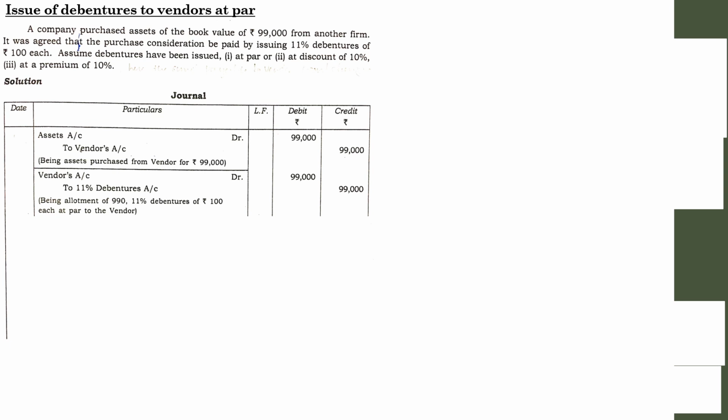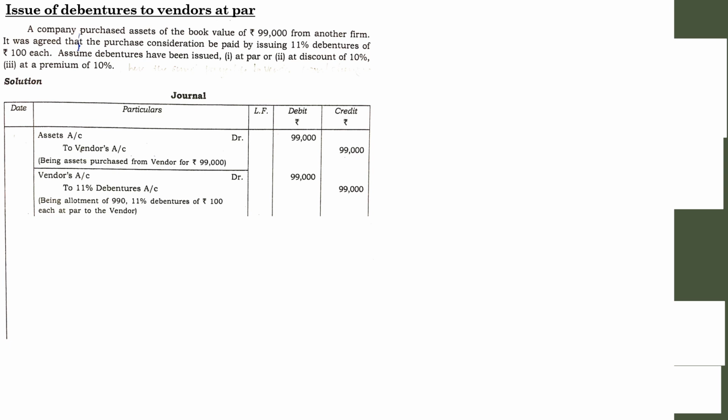Next, in the question it was mentioned to pass entries with regard to par. We have already shown it. Next, at a discount of 10%. So what is the price of one debenture? It is rupees 100. Whenever there is a discount, you need to deduct. That is, 10% discount means 100 minus 10%, you will get 90. So 90 is the price of one debenture when the company is offering debentures at a discount.